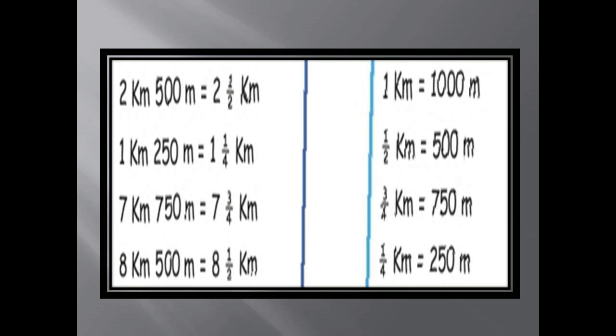We already know 250, 750, 500, 1000. That we have to change in this direction: 250, 500, 750, 1000 belong to the kilometer.